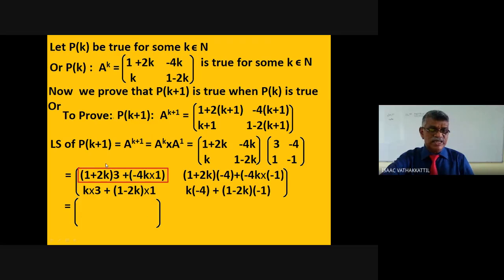Once you simplify, you are getting here 1 plus 6k minus 4k, sorry, 1 plus 2k multiplied by 3. So 3 plus 6k minus 4k, that is 3 plus 2k. Now the second term when you multiply, 1 plus 2k into minus 4 plus minus 4k into minus 1. What do you get? It is minus 4 minus 2k plus 4k, that is minus 4 minus 8k plus 4k, that is minus 4.